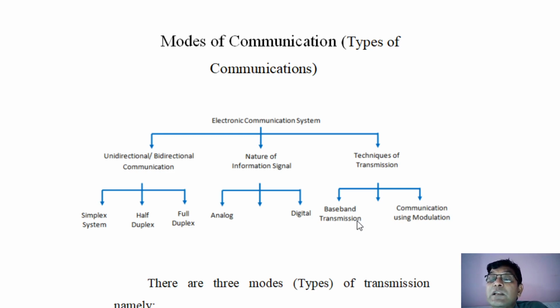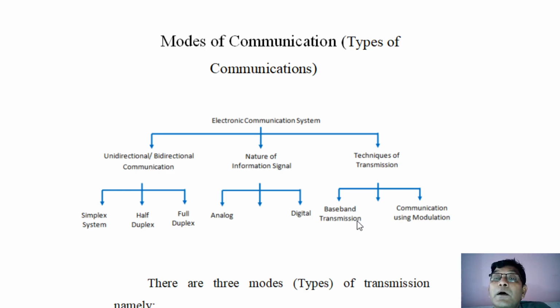So that is baseband digital. And baseband analog is just what I told you before, where you are talking from the electronic science department to the botany department with the help of a landline telephone. That is called an intercom telephone. So the intercom telephone is a best example of baseband communication.